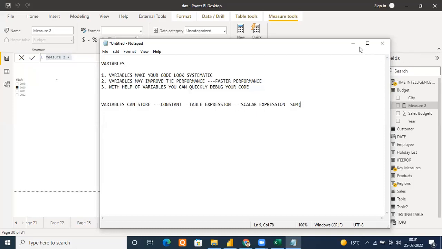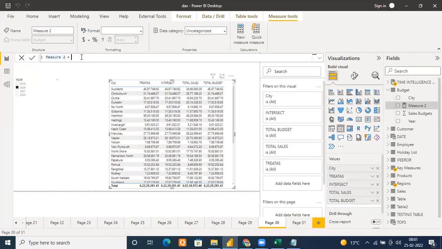And how do we create variables? Let's come to that. Okay, so I'm just mentioning here an example. The variable name I'm giving, just for testing purposes, equals to. Put equals to, okay, whatever measure you want to write, or whatever table you want to create, or whatever calculated columns you want to create, just type your name, whatever name you want to give. I'm just giving a random name, right? You can give any name here. For example, testing variables. Okay, testing variables equals to.